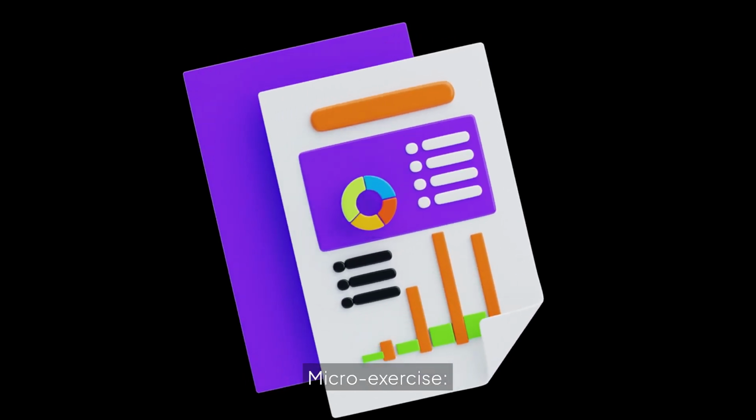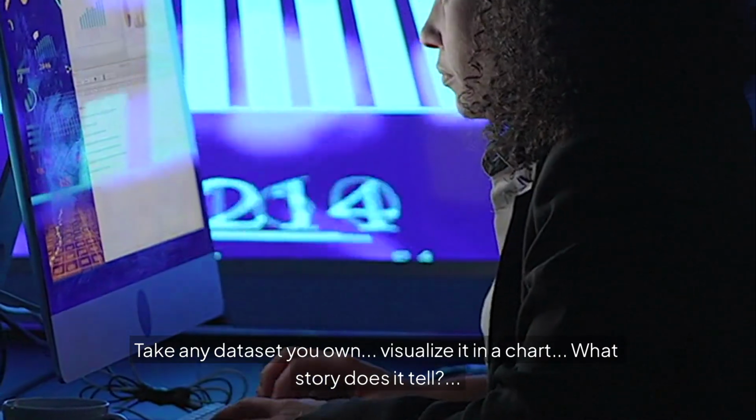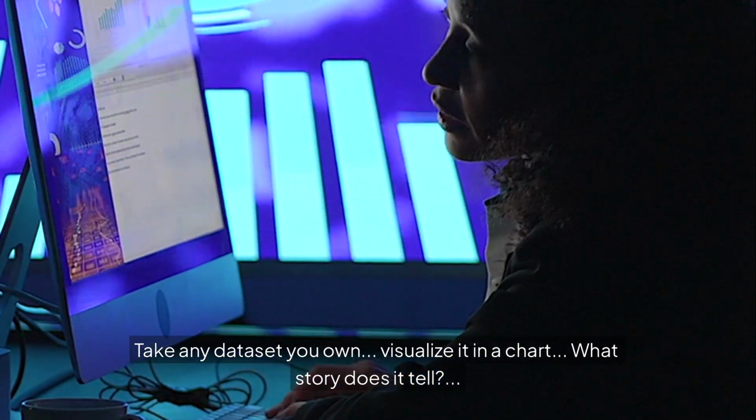Micro exercise. Take any dataset you own. Visualize it in a chart. What story does it tell?